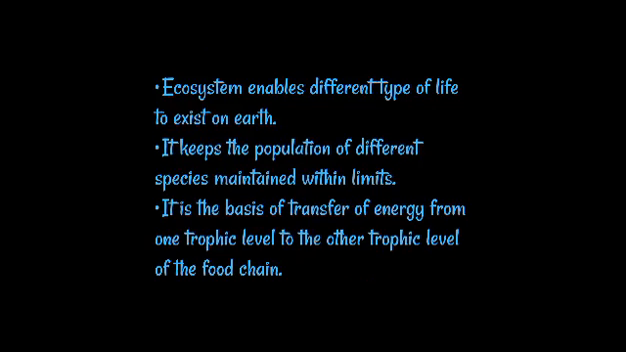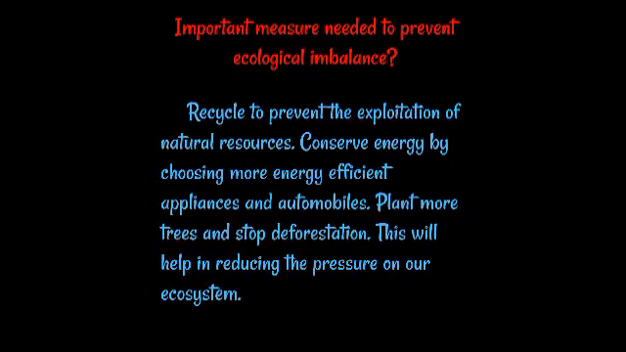Ecosystem enables different types of life to exist on Earth. It keeps the population of different species maintained within limits. It is the basis of transfer of energy from one trophic level to the other trophic level of the food chain. Important measures needed to prevent ecological imbalance.